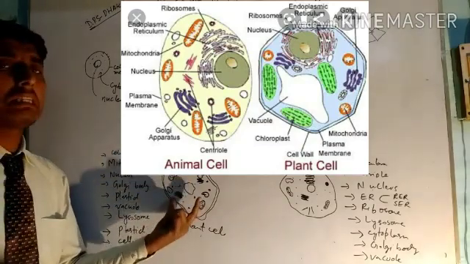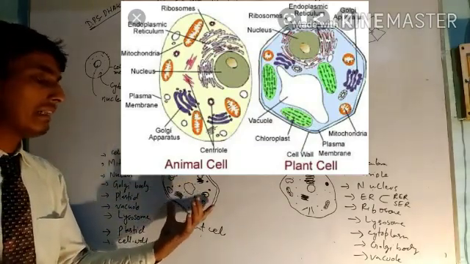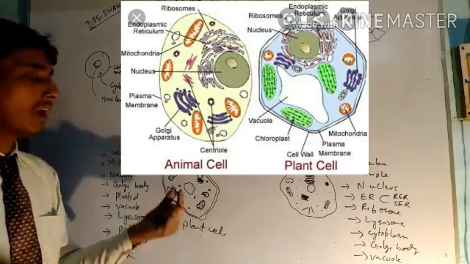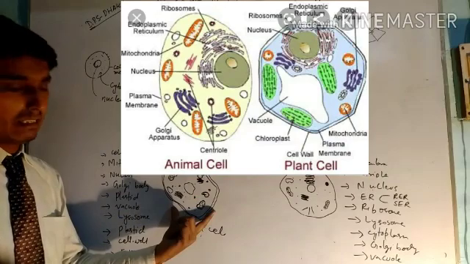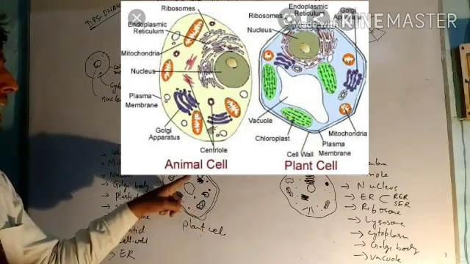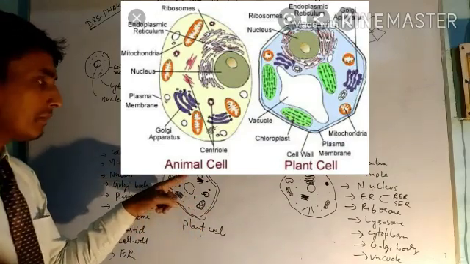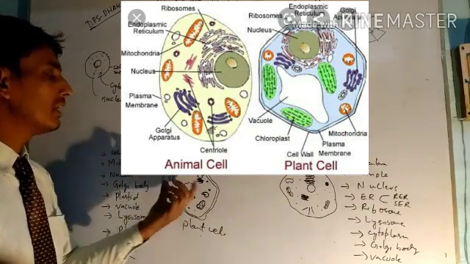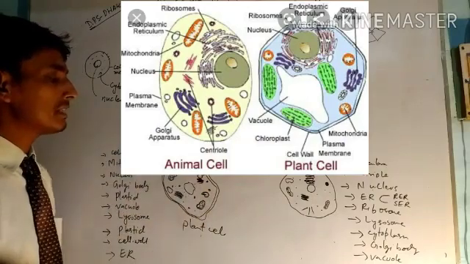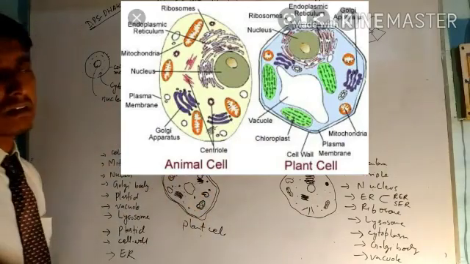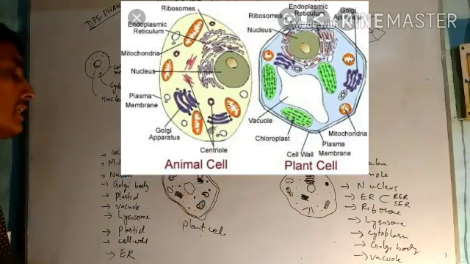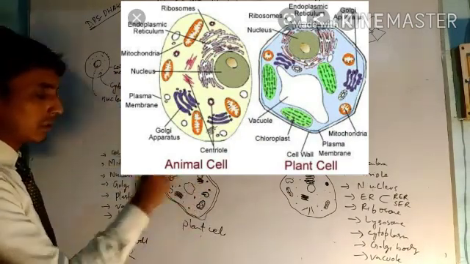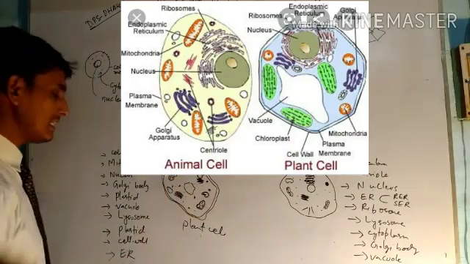In case your cell is damaged, in case your cell becomes very old or is injured or damaged, these lysosomes burst and the digestive enzymes come out and digest all the parts of the cell. Therefore, it is also called the suicidal bag because when this lysosome bursts, the whole cell is digested.